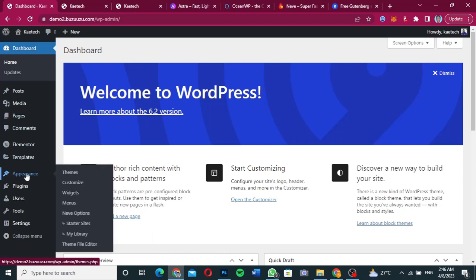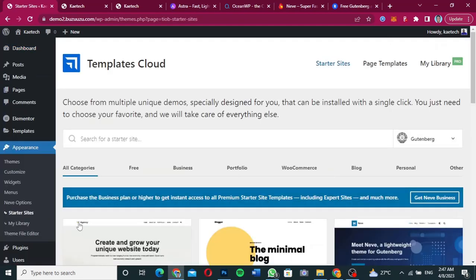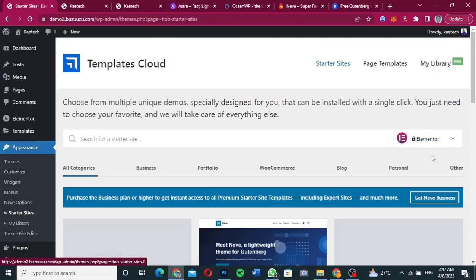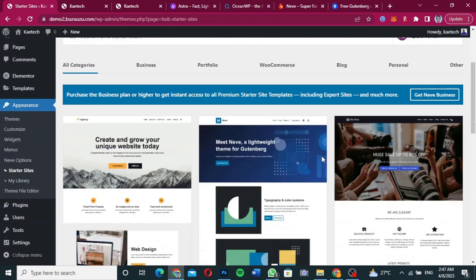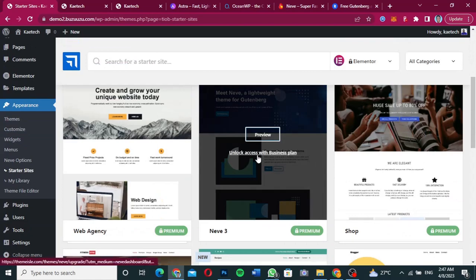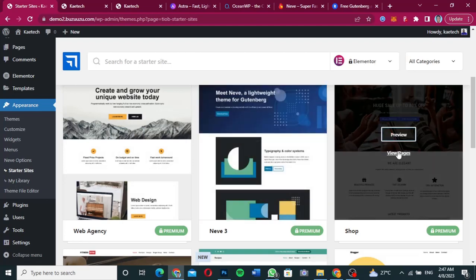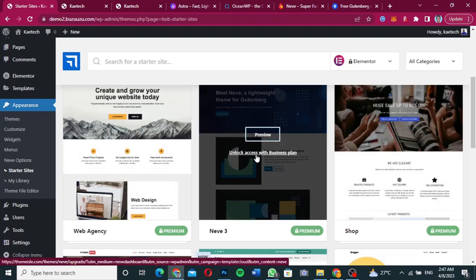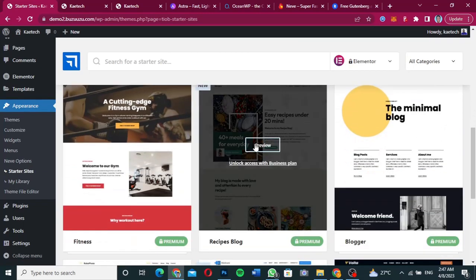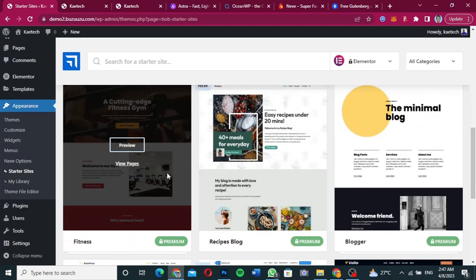This one over here, that is appearance, and then scroll down, and then Neve options, we have a starter site. So I'm going to click on starter site, and these are the starter sites over here. So let me see, Elementor is still locked. I don't know why. Maybe you need a pro version to access Elementor, but let me just try and click on it, and then they said, unlock access with business plan. So as you can see, some of them have this padlock thing. That is why Elementor has the padlock thing over there, but I'm going to choose the one which doesn't have any padlock thing, and then we go ahead and use it.